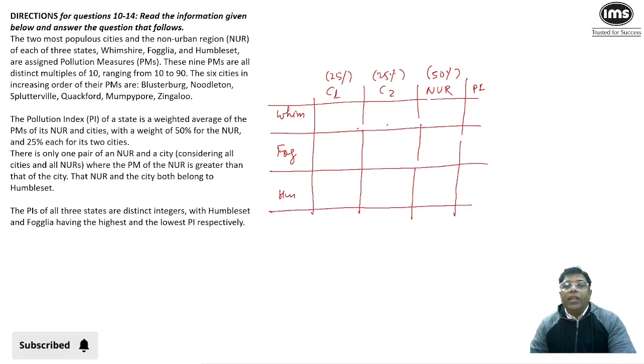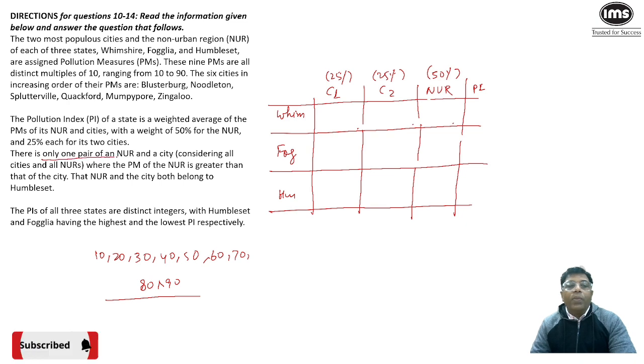Now, these are the nine values that we have to figure out, and these nine values are 10, 20, 30, 40, 50, 60, 70, 80, and 90. Considering that this point is the most important one, there is only one pair of an NUR and a city, and that too from Humboldt. The NUR value of Humboldt has to be more than only one of the cities, and for the rest of the pairs the city value has to be higher.